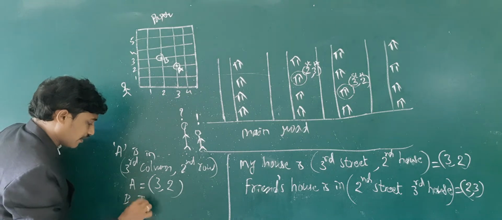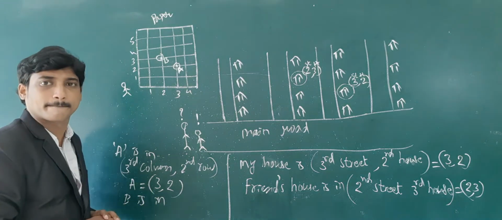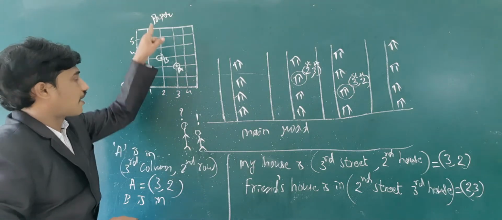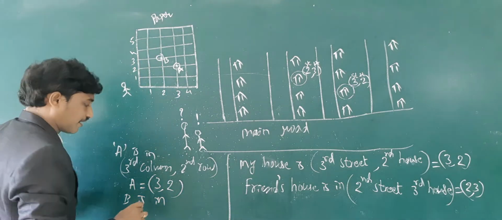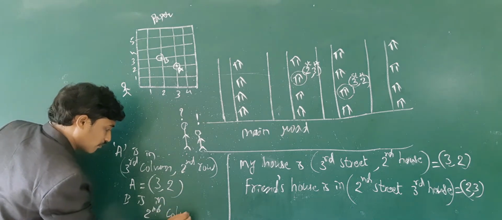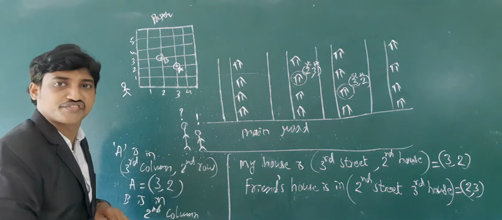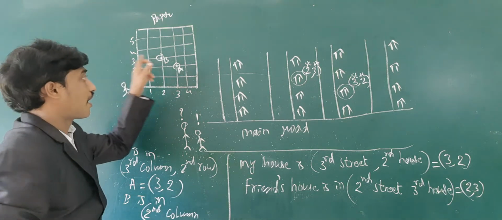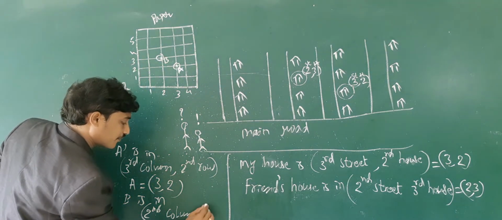B is in the second column, and third row. Second column, third row.